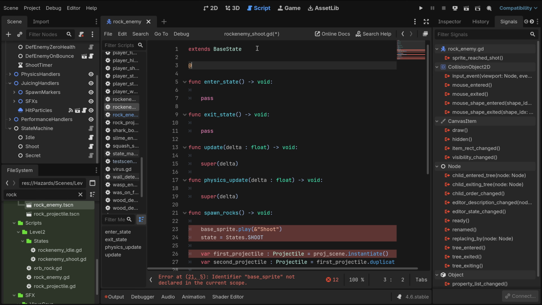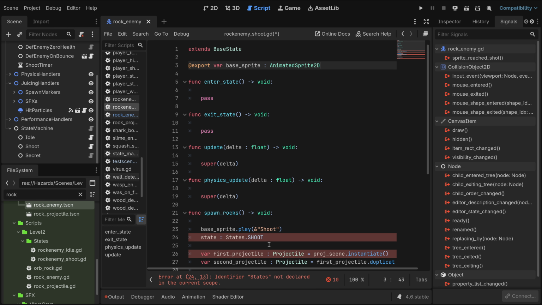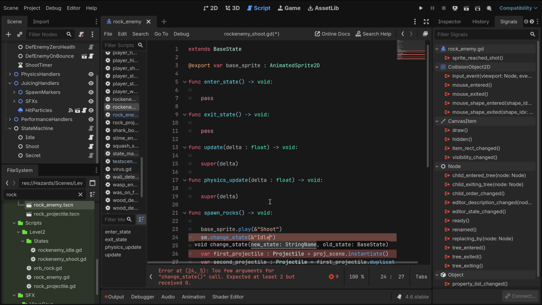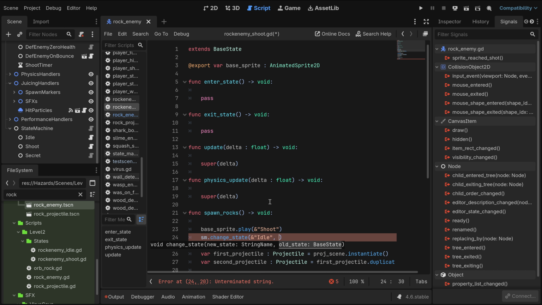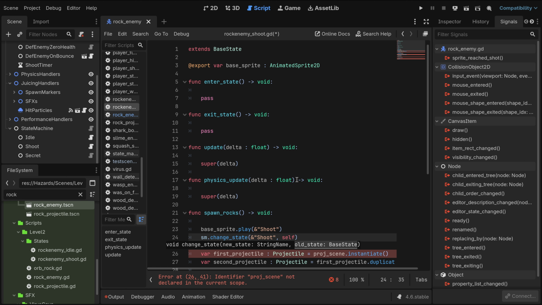Okay, so first of all we need an export variable, base sprite, animated sprite. Okay, the state we're going to just like sm change state idle. Wait, no, actually just shoot self.